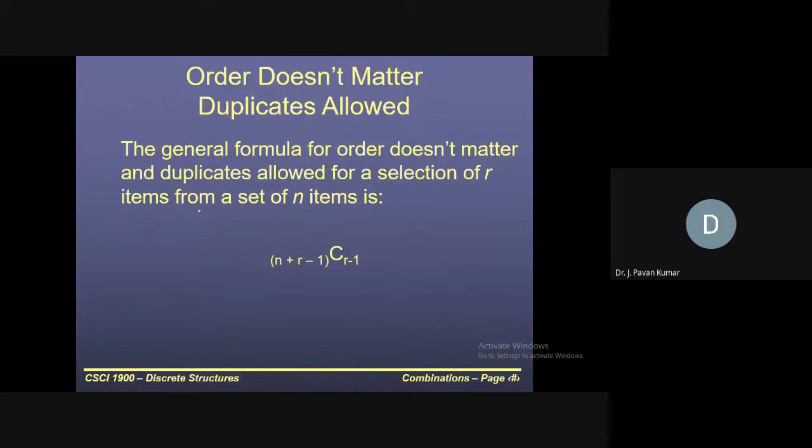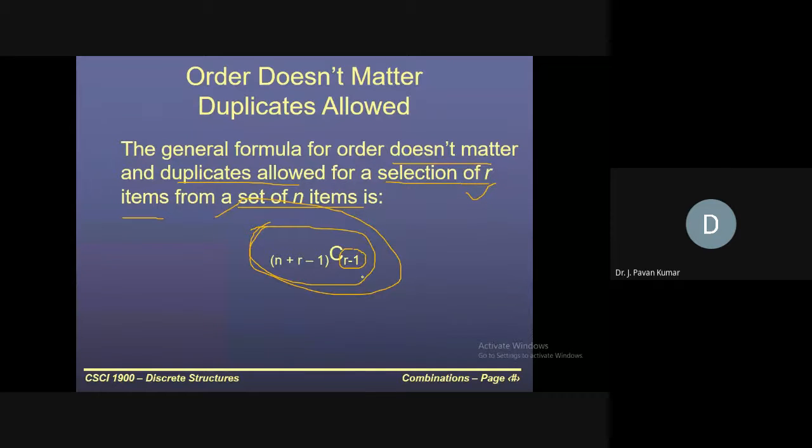Don't worry. This is the formula. Now, order does not matter and duplicates are allowed for a selection of r items from a set of n items. Then the formula is n plus r minus 1 C r minus 1. This r minus 1 we are selecting for separators, that you keep in mind. That's why we have r minus 1. Although we are selecting r items, the formula is n plus r minus 1 C r minus 1. Understand?